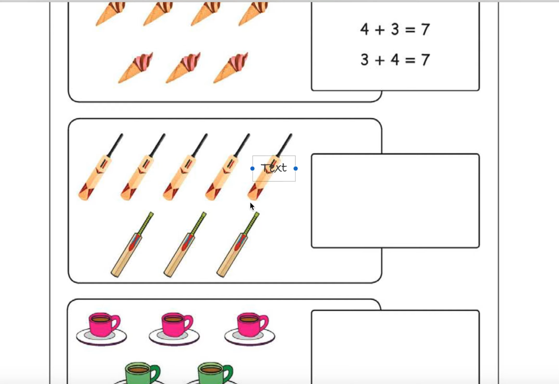Okay, let me write it for you. 5 plus 3. What we are doing, whatever is there on the top, the number of bats we are counting, that one is 5. At the bottom, that is 3, right? So 5 plus 3, 8. Similarly, first you count the number of bats at the bottom, that is 3, plus the number of bats on the top, that is 5. So both become 8. Anyway, if you count, the number is going to be the same, right?